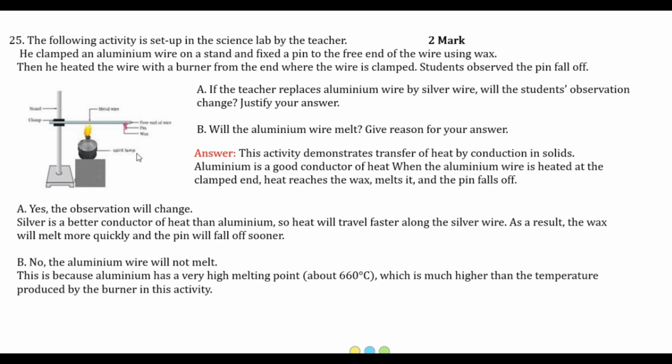Depending on this whole observation, we have two questions, question A and question B, that we have to answer. Question A is, if the teacher replaces the aluminium wire by a silver wire, will the student's observation change? Justify your answer. Means, will the pin falling due to the heating change or not? Whether it changes or not, you have to justify your answer.